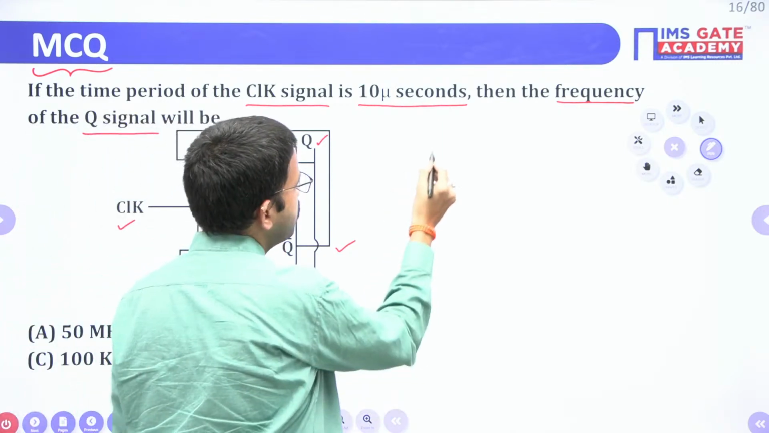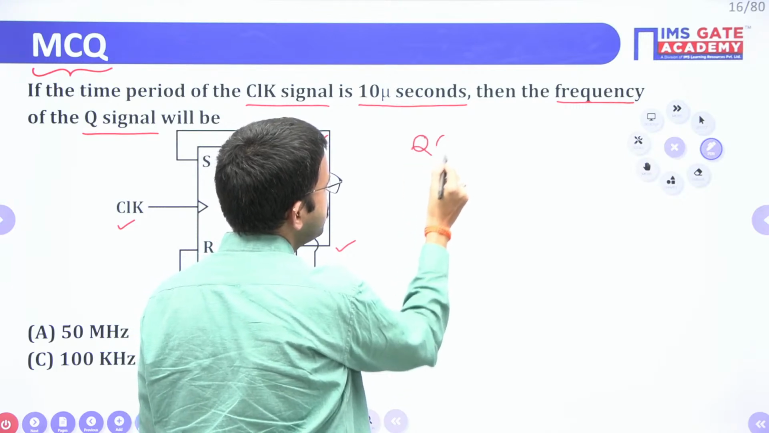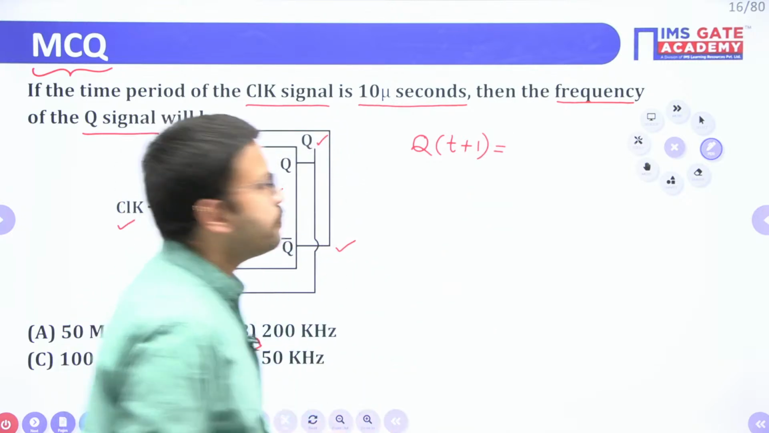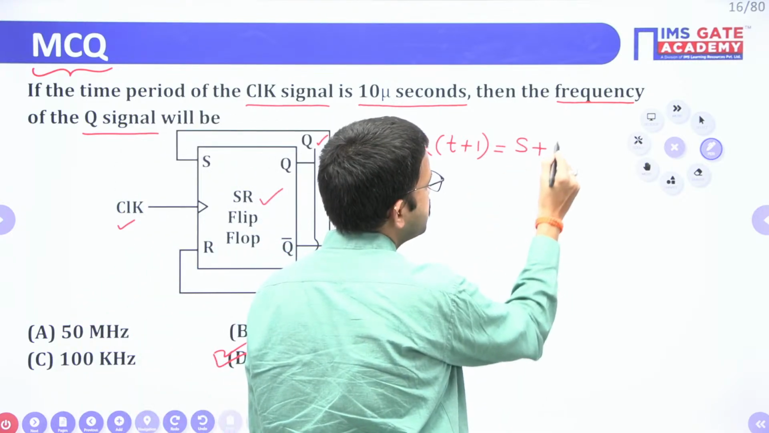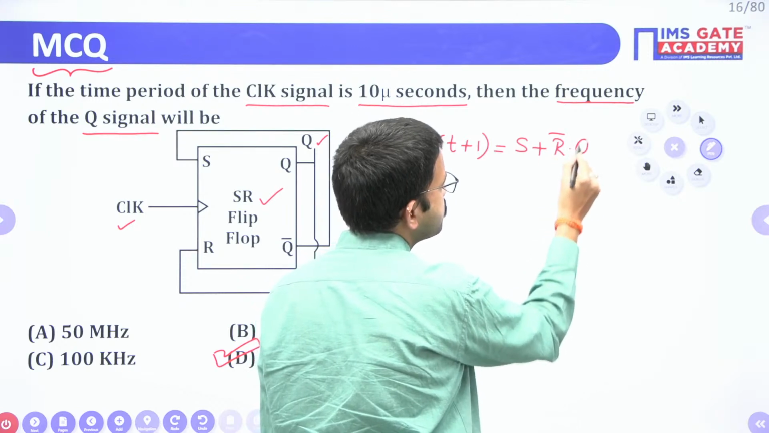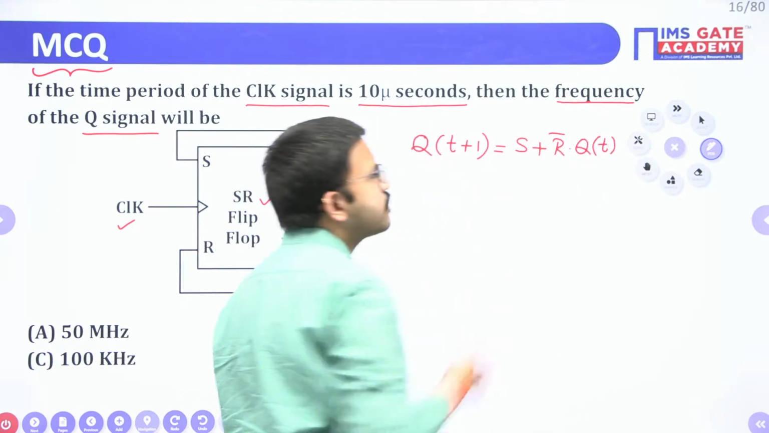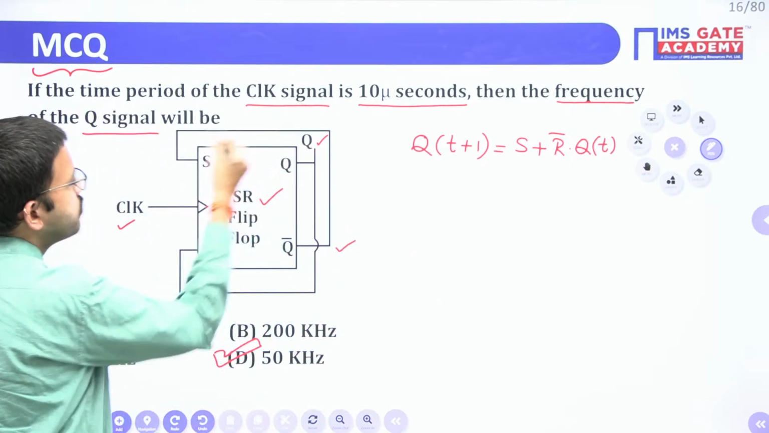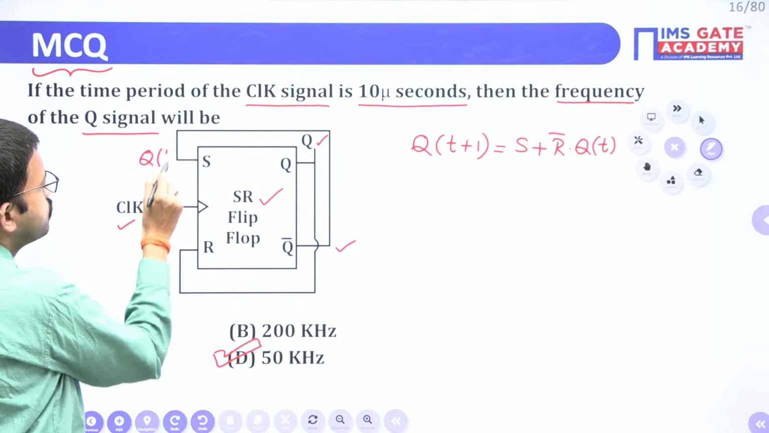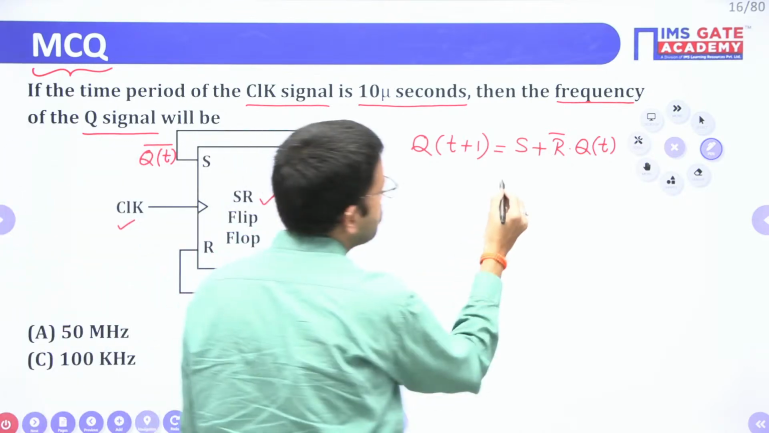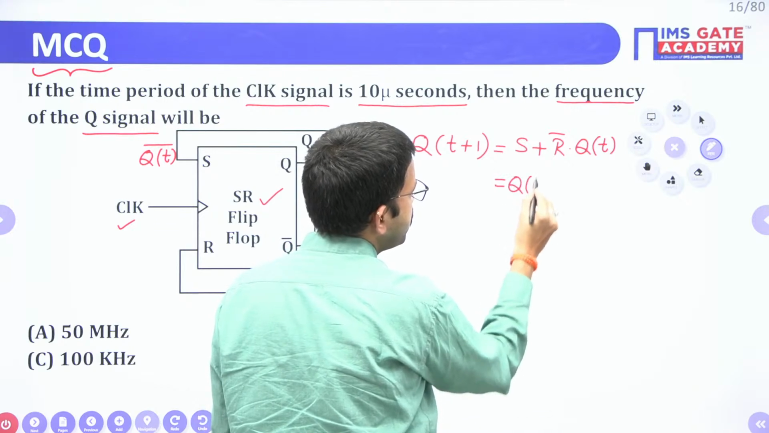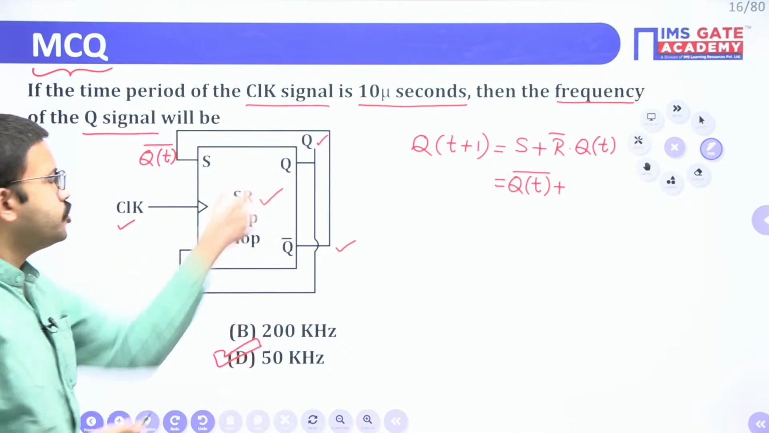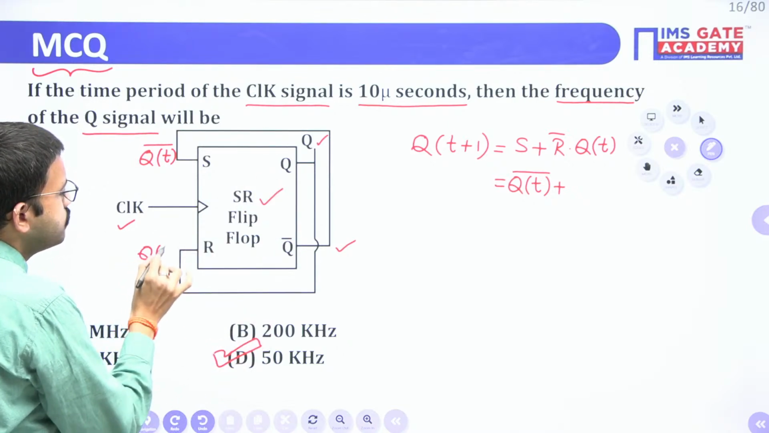First you have to write the characteristic equation of the given flip-flop. For the SR flip-flop, we know the characteristic equation is Q(t+1) = S + R'Q(t). In this question, S is nothing but Q bar, so just substitute here: S is Q bar, plus, here R is nothing but Q.